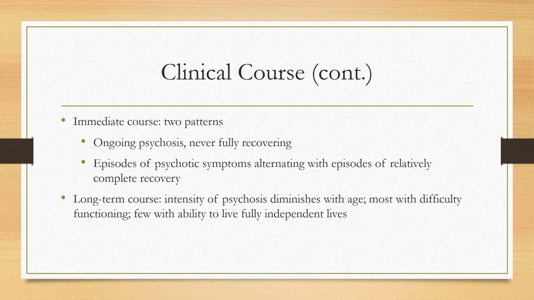With schizophrenia, the age of onset greatly impacts how the patient does later in life. Those who develop schizophrenia at a younger age have worse outcomes than those who develop it when they're older. For those diagnosed with schizophrenia, we typically see two clinical patterns. In the first, the patient will have ongoing psychosis and never fully recover, but the symptoms may change in severity over time. In the second, the patient can have episodes of psychotic symptoms that alternate with episodes of relatively complete